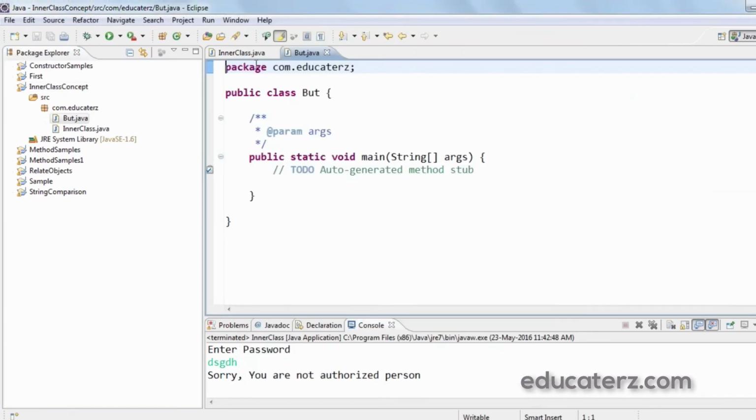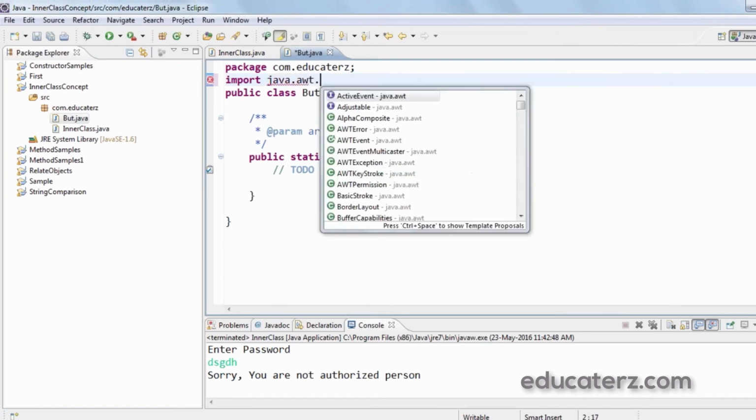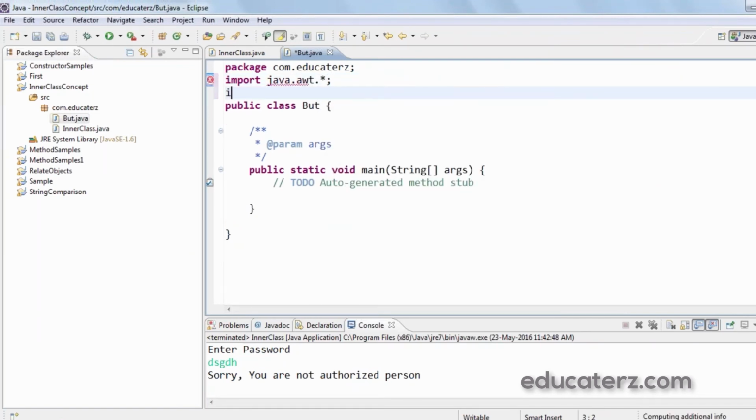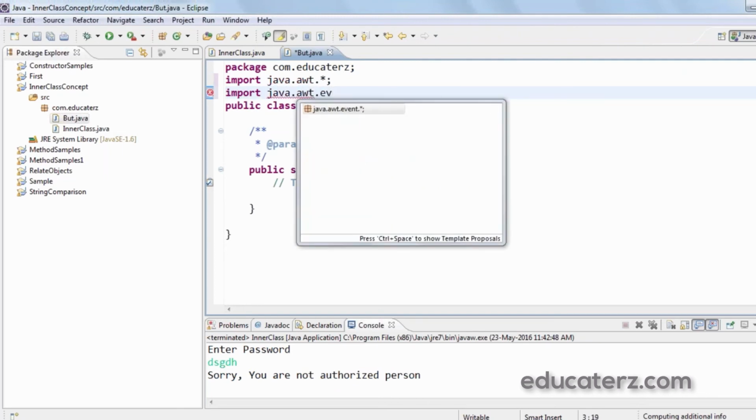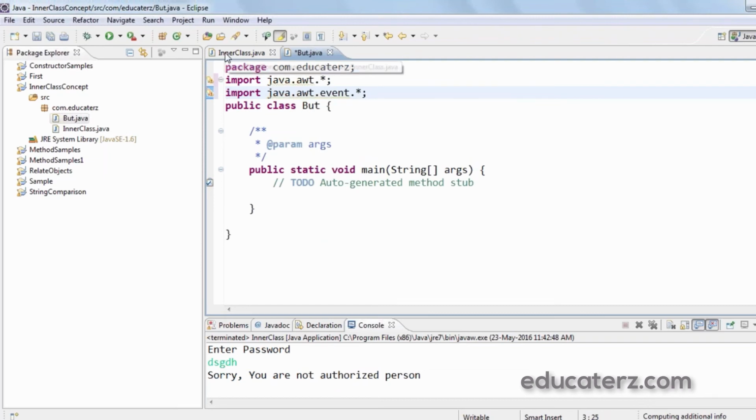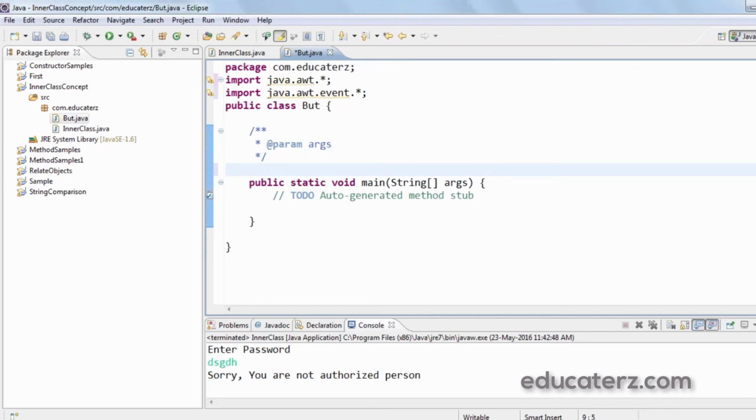So in the But class, I want to create a button. For that I have to import java.awt.*. I also need the event package, so for that, java.awt.event.*. Now when I create an object of this class, I have to create a push button and add this push button to the frame.